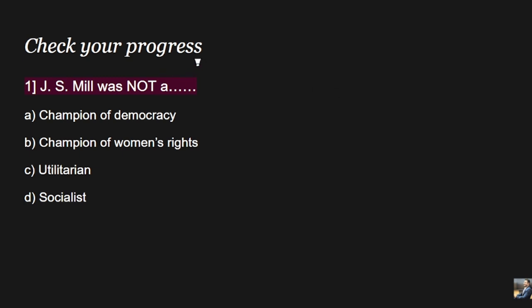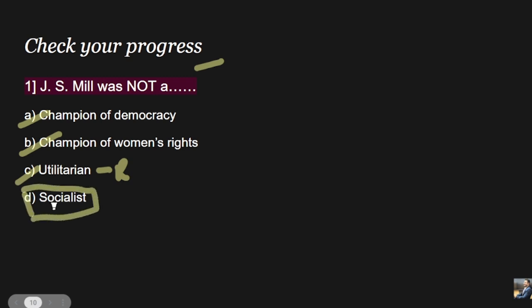We saw one MCQ to check your progress, and the question was: J.S. Mill was not a what? He was for sure a champion of democracy, a champion of women's rights, and also an utilitarian, because he revived the idea of utilitarianism from his teacher Bentham and gave his own ideas on it. But he cannot be regarded as a socialist, because he was hugely criticized by socialists, which we will see in today's lecture.